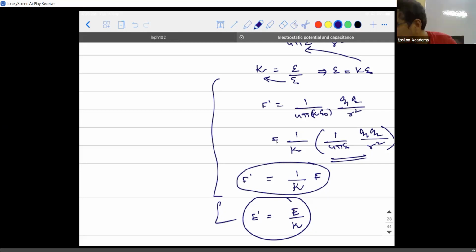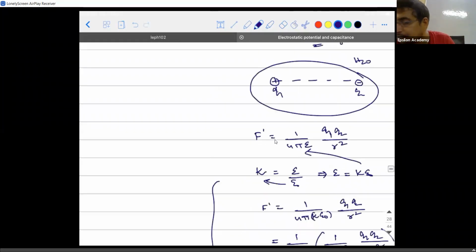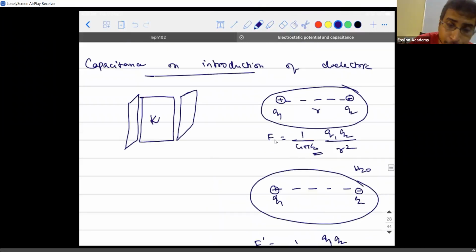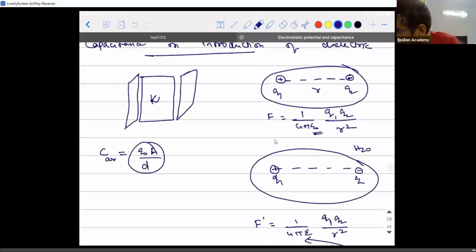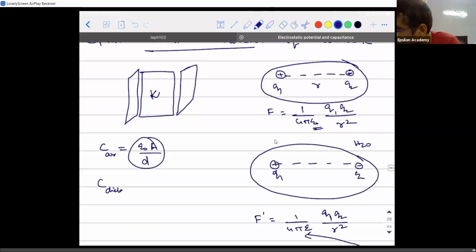Okay. Now comes an important question. If that is going to be the value, how am I going to calculate the capacitance of this capacitor? So, if I call C in the air medium as epsilon naught A divided by D, accepted, then the capacitance with a dielectric medium is supposed to be what?